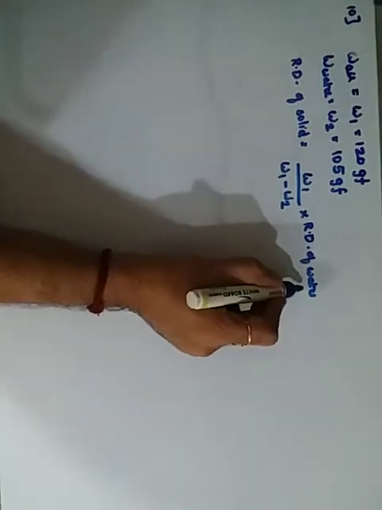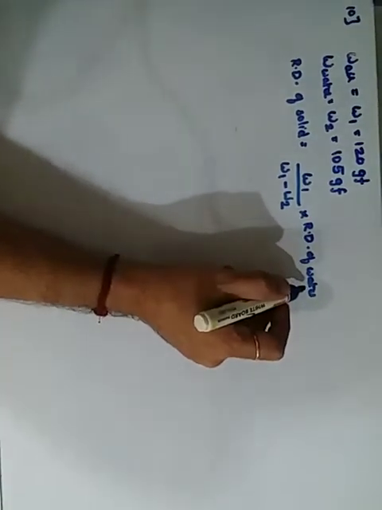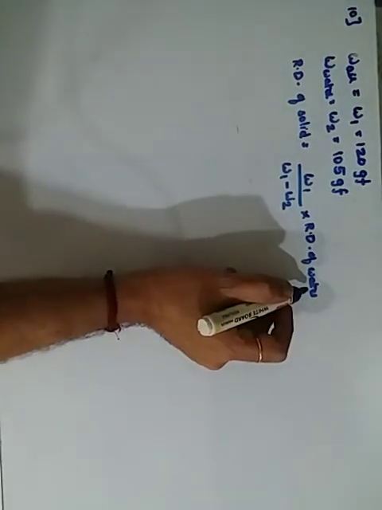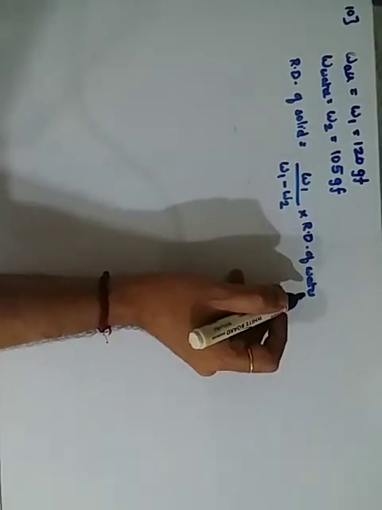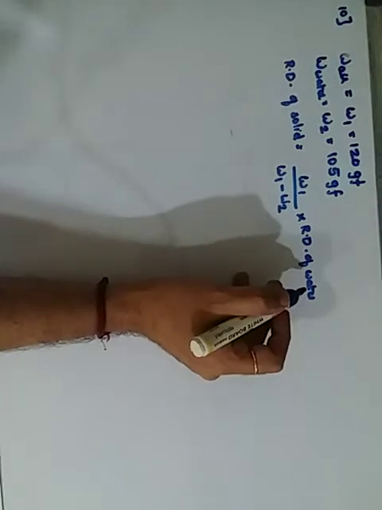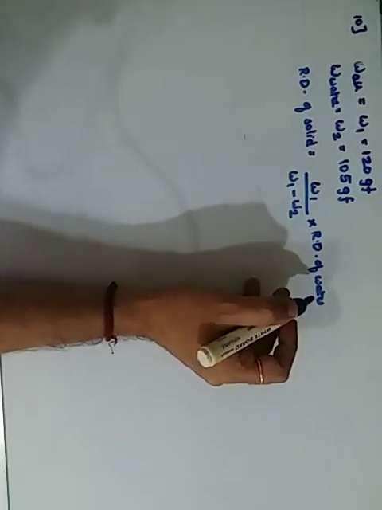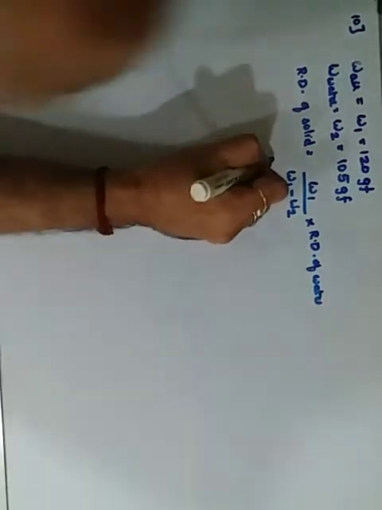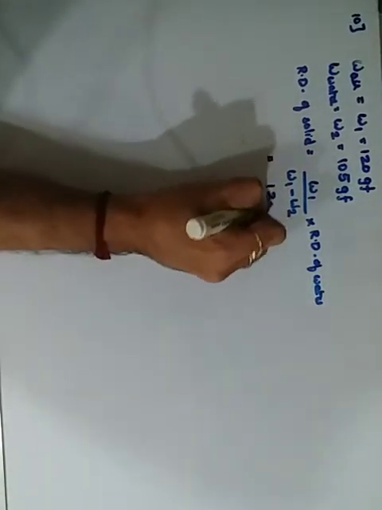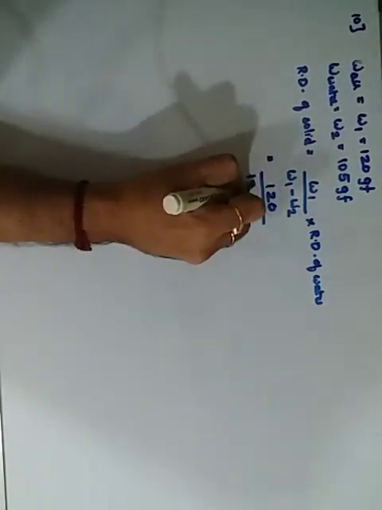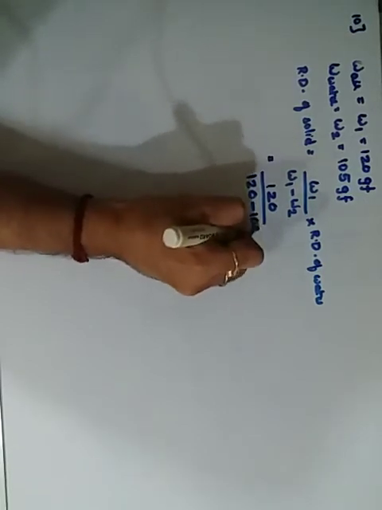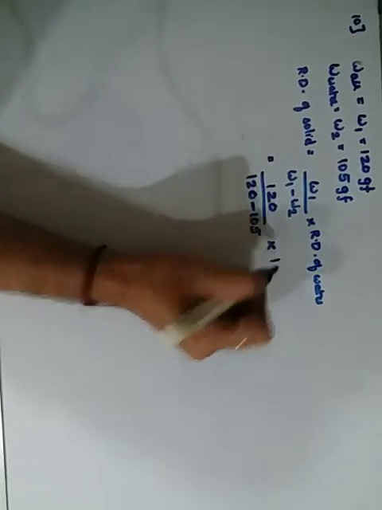In case of water, it is fine if you don't write it. But here it is a case of water, so just for your explanation purpose, I am writing it for this question. So when I substitute the values, W1 is 120 upon 120 minus 105, and the relative density of water is always 1.